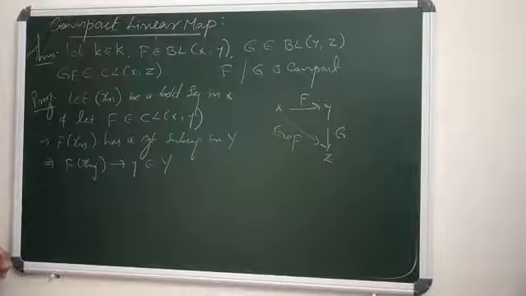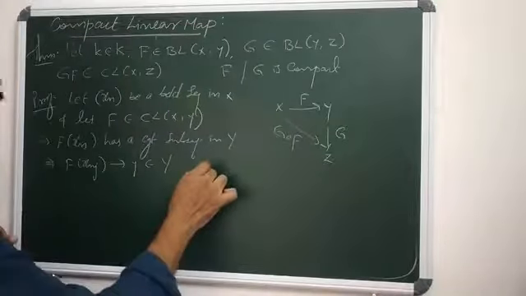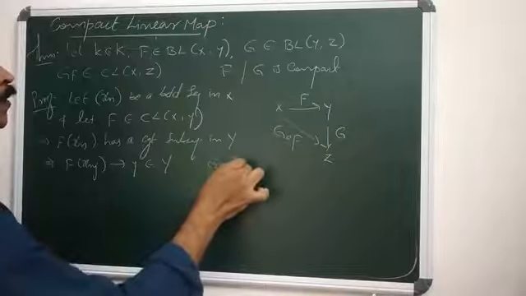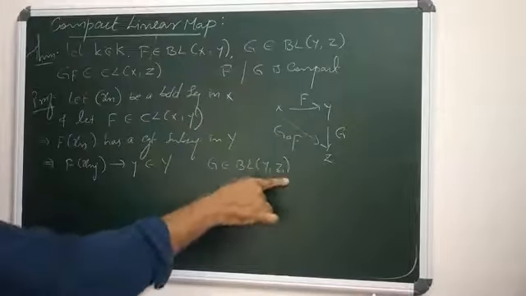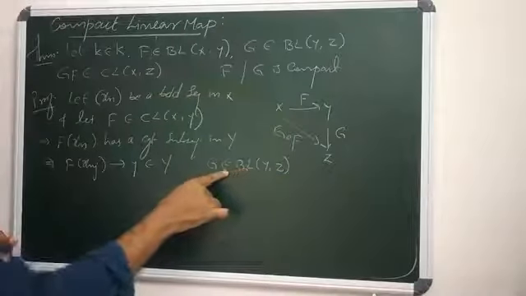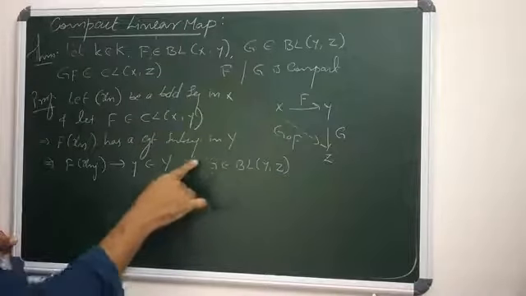Okay. Now what is G? It is given that G is a bounded linear map from Y to Z. Since G is bounded, the continuity of G is preserved.